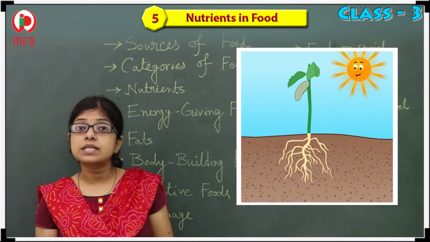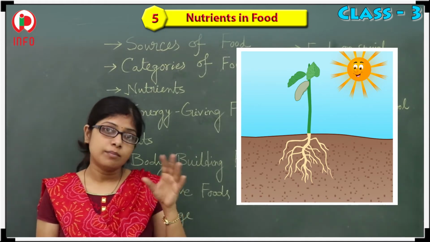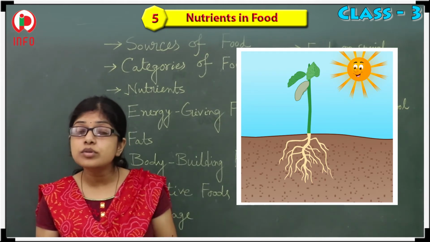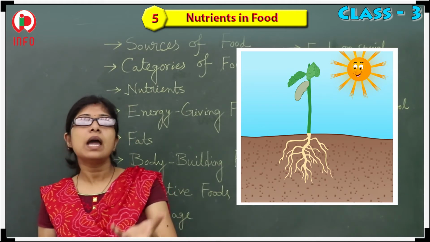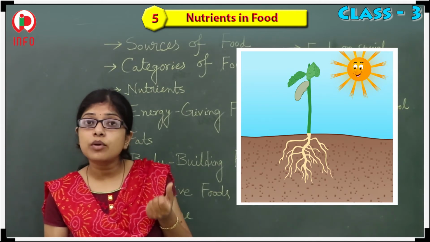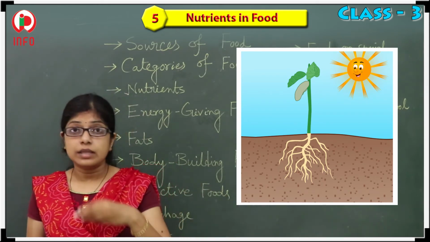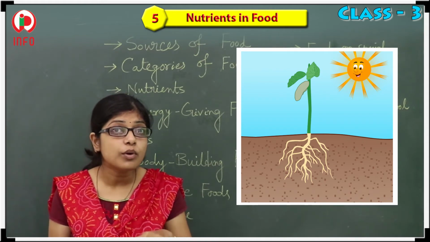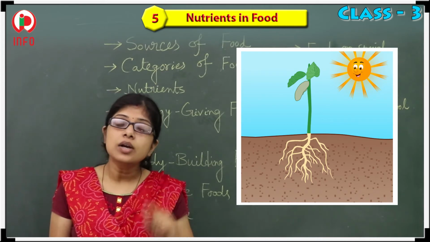Actually, in the presence of sunlight, the leaves of the plants are producing the food. How? In the presence of water, and they are absorbing carbon dioxide from our atmosphere. Then they are producing the food, and what is that food? The glucose.